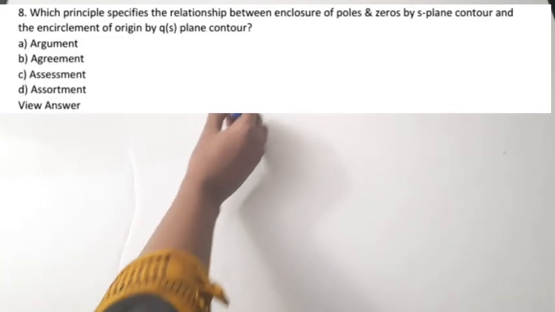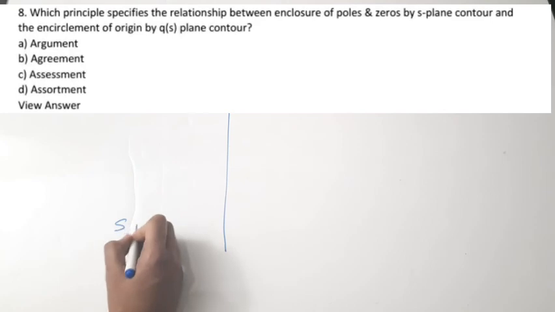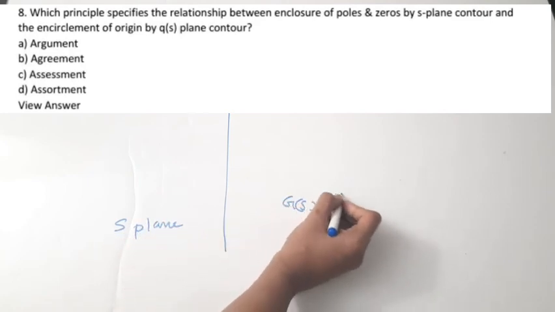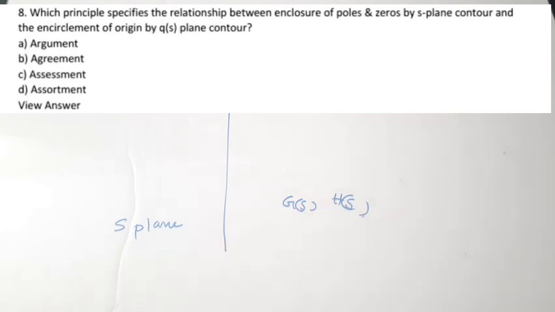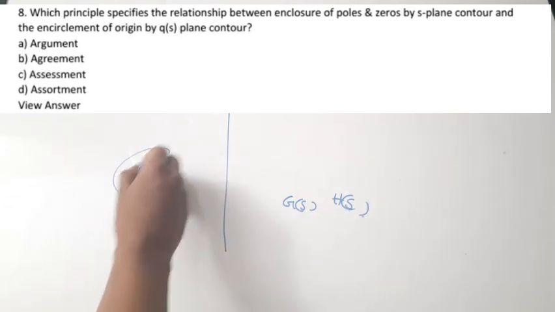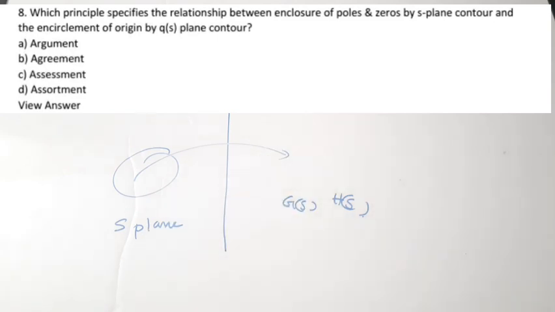From the basic to the advanced, we have done a separate video on Nyquist criteria. According to this criteria, a relationship is made between the S plane and the G of S, H of S plane. Based on the number of enclosures in the S plane, it is mapped to the G of S, H of S plane, and we then consider the stability.